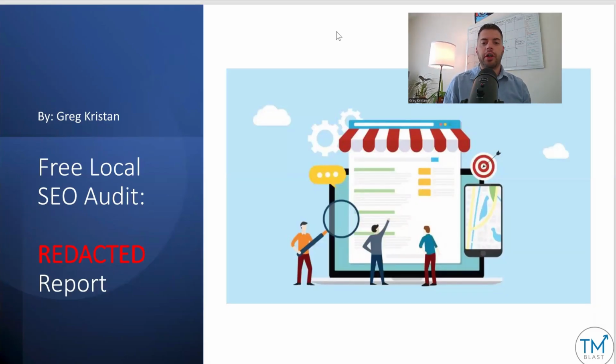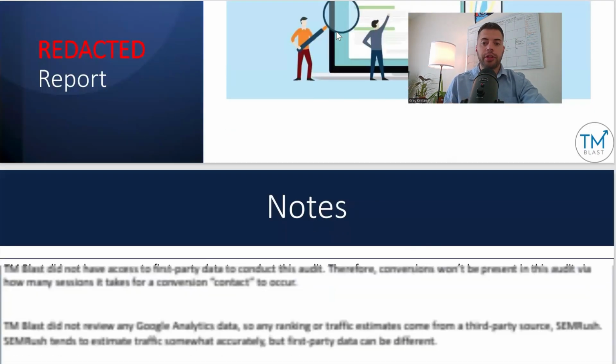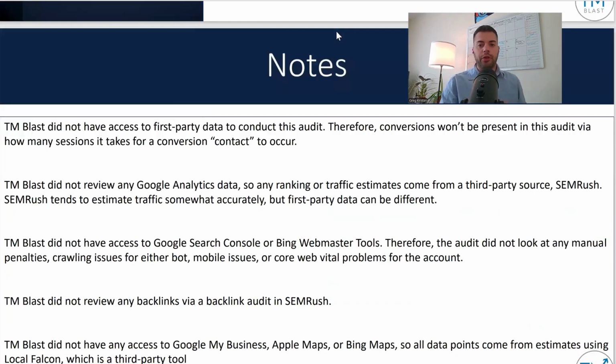This is a free local SEO audit that I did in July 2024. This is a redacted report, but basically, if you're looking for a free local SEO audit for your business, this is roughly what it's going to look like from TM Blast.